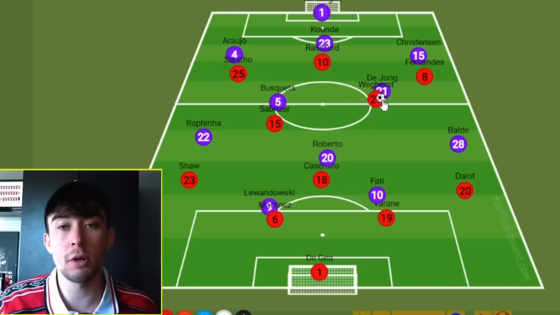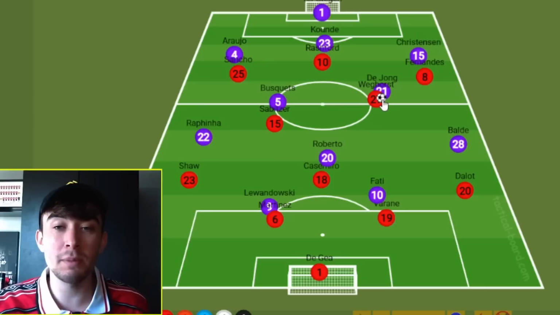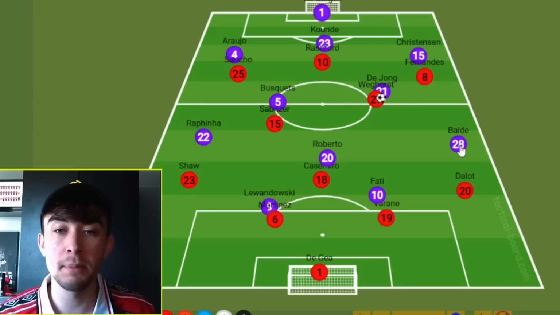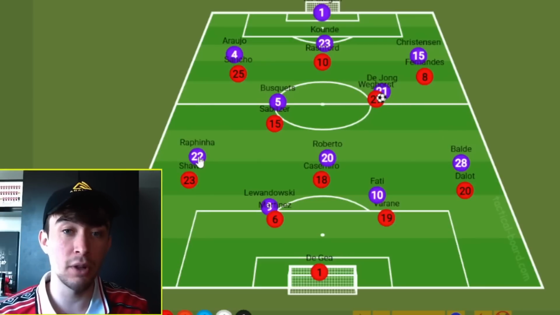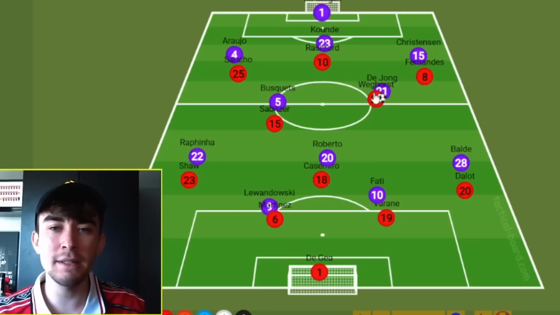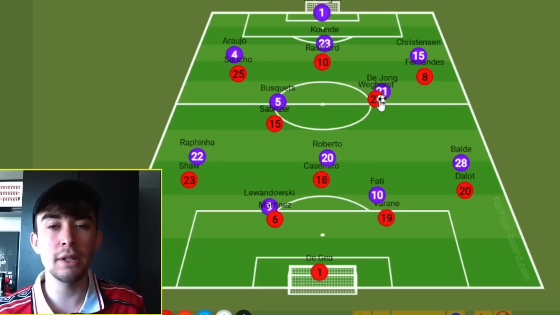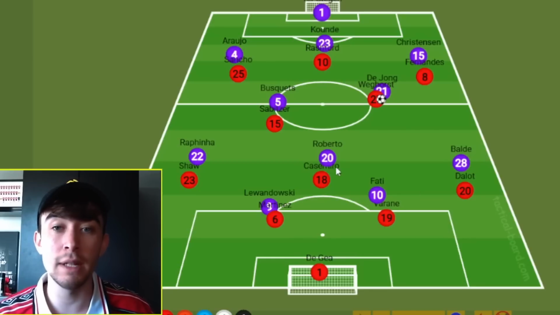Weghorst has to do a better job of making the ball stick, because what it allows Manchester United to do, especially if they're going to pull their fullback deeper, which attracts Barcelona onto them, is it means that by going long to Weghorst, if United can win either the first ball or the second ball, you can take 5 Barcelona players out of the game.